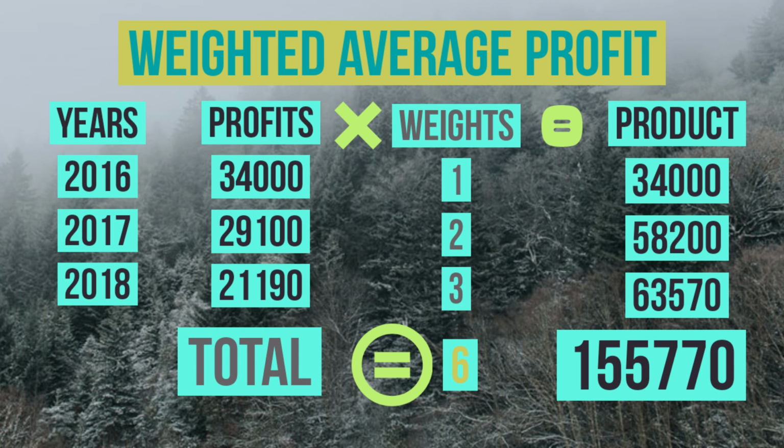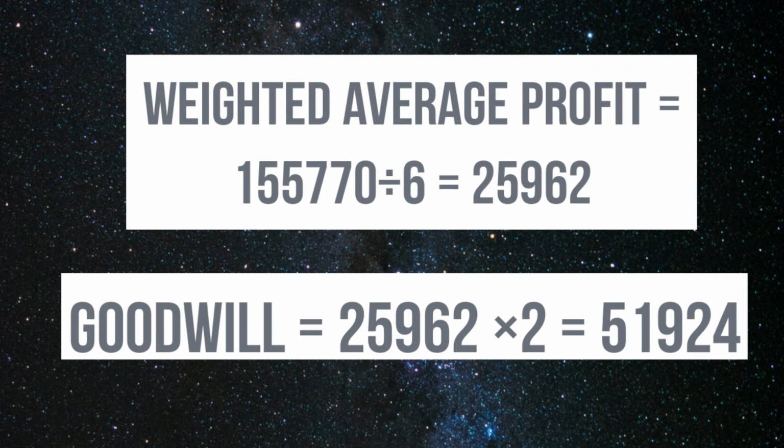So now how is the goodwill calculated? This will become the weighted average profits, and then that weighted average profits will be multiplied by the number of years of purchase to calculate the goodwill. Like here we get the weighted average profit of 25,962 rupees. Goodwill will be calculated as 25,962 multiplied by 2. So our goodwill will be 51,924 rupees.